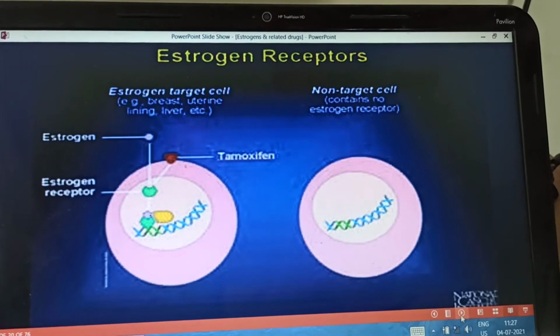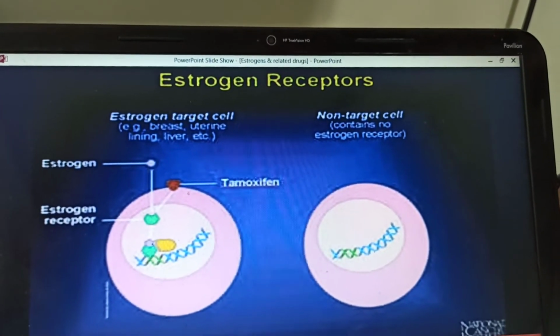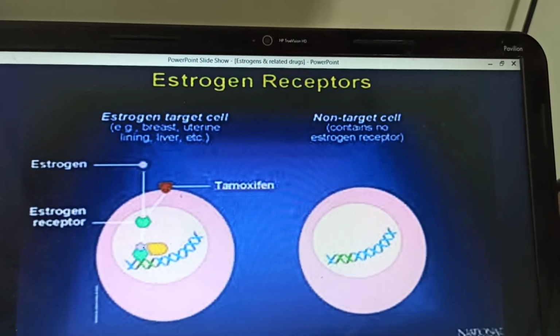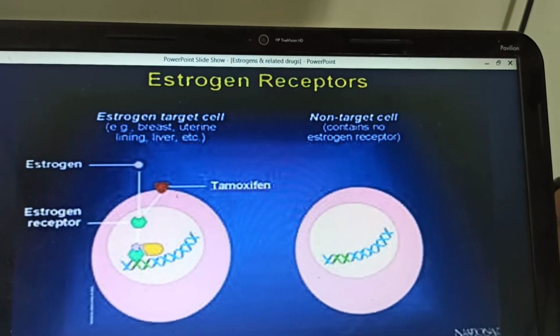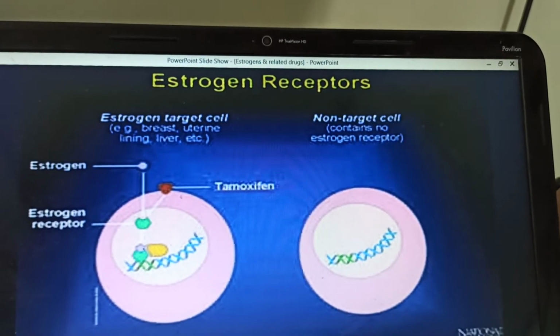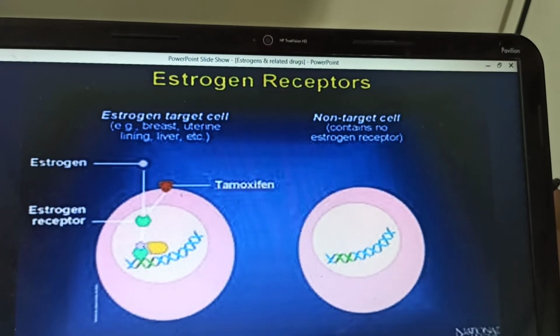So this slide shows the estrogen receptors, which are located on the nucleus of the target cells. The estrogen target cells are the breast, uterine lining, liver, and bones. Non-target cells do not contain estrogen receptors.